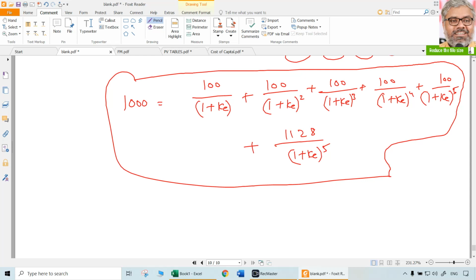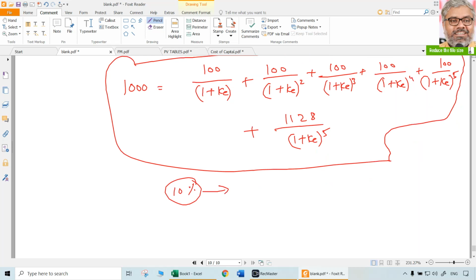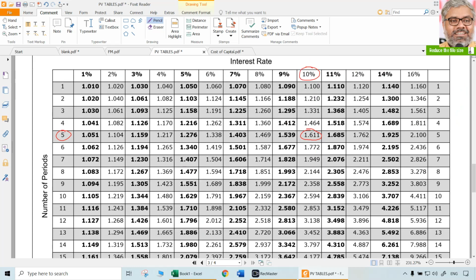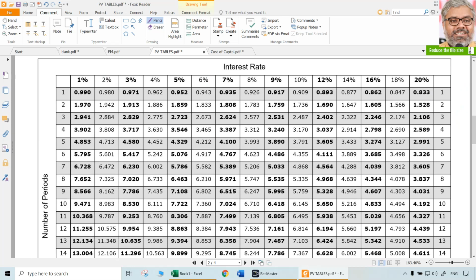So let us say in this case, whatever the KE, if you are assuming it as say 10%, trial and error. So what is the present value annuity factor for 10% for 5 years? Ordinary annuity. 10% is the rate we have taken.